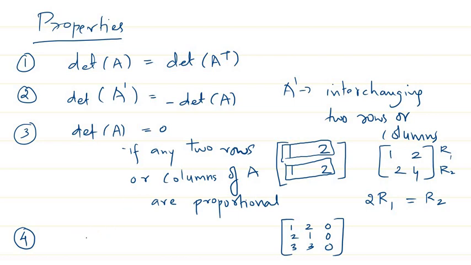Another result regarding determinants is the determinant of k times A, where k is a constant and you multiply every entry of the matrix with k. We are asked to find the determinant of kA. So how to find it?